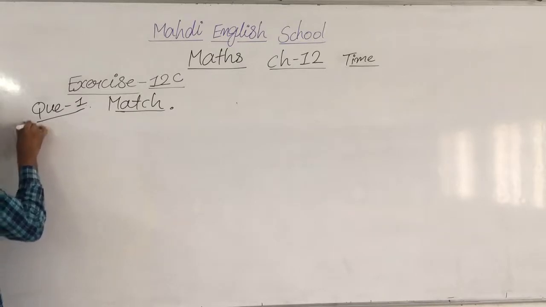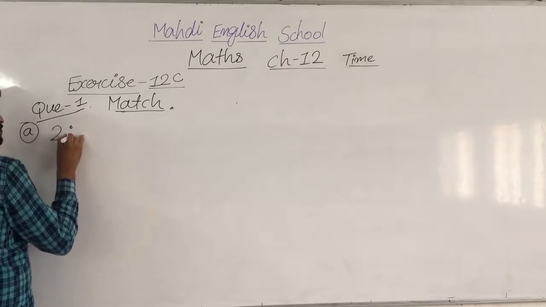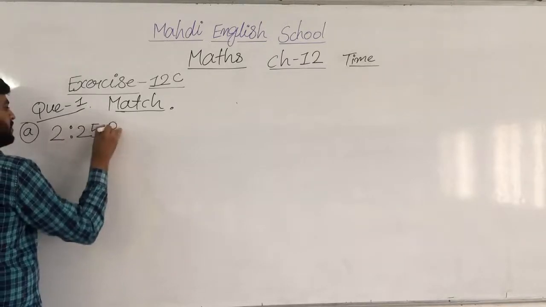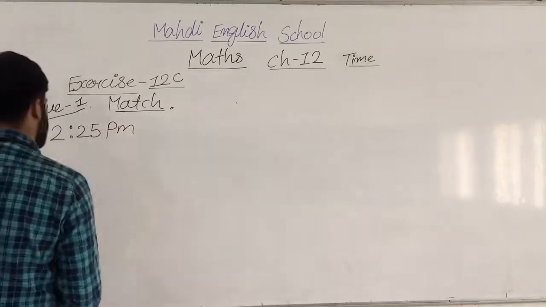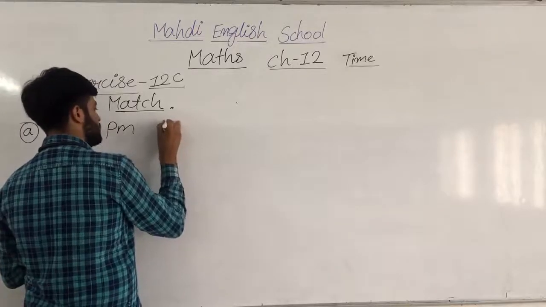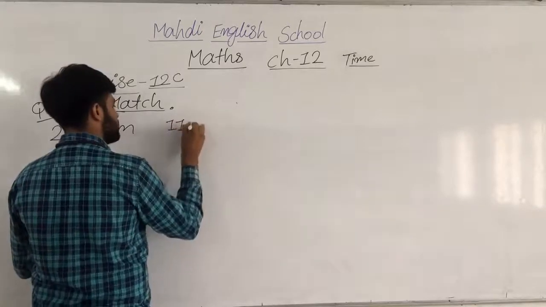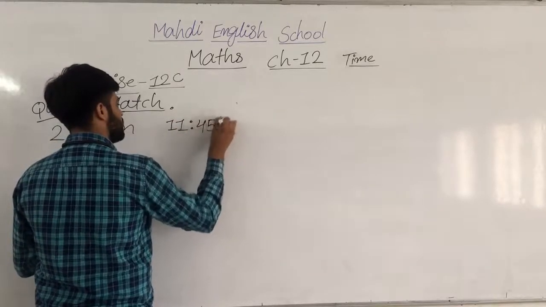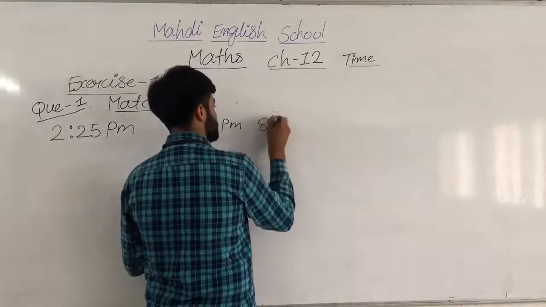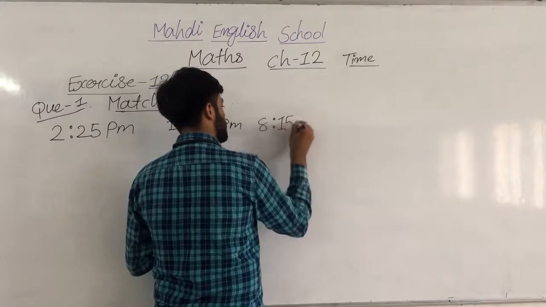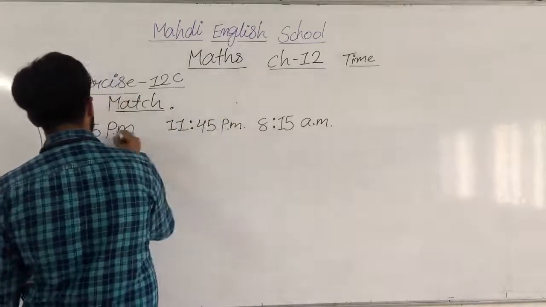First of all, note down the question. 2:25 p.m. Then after, 11:45 p.m. Then after, 8:15 a.m. Note down these things here.